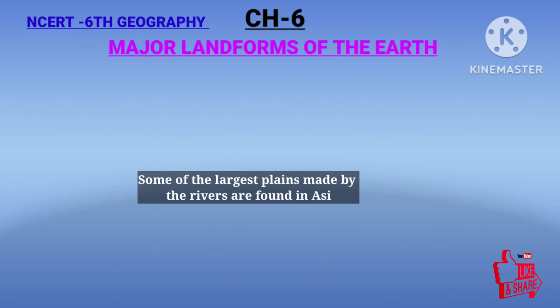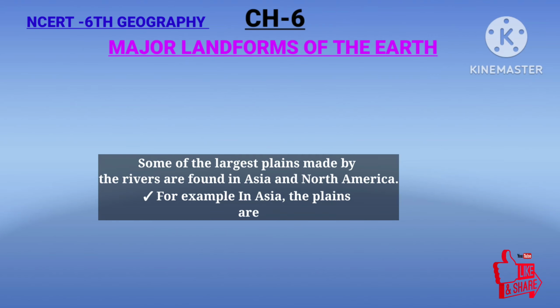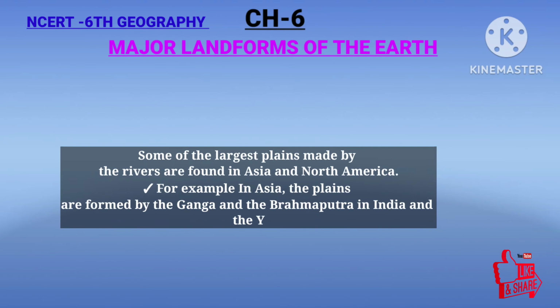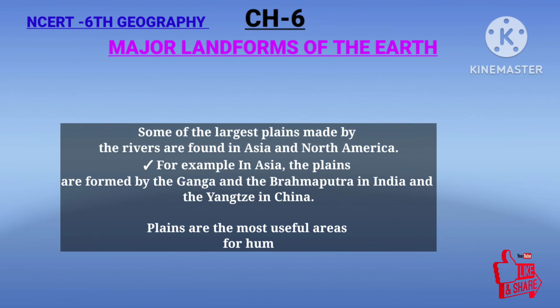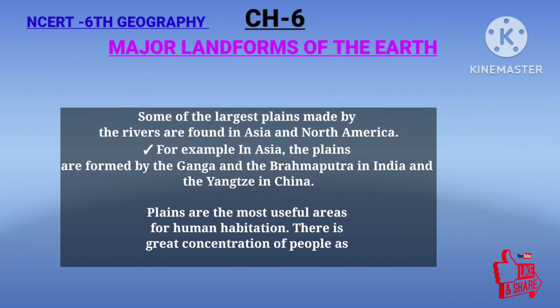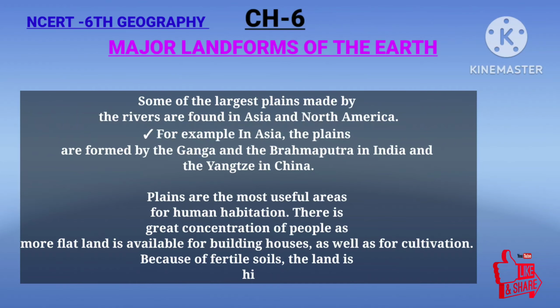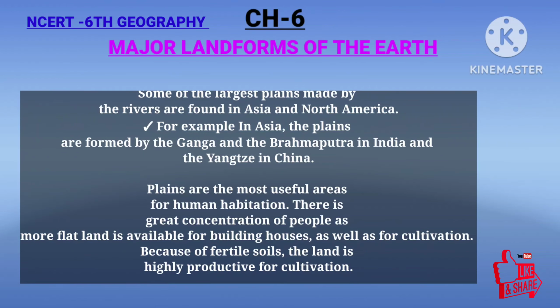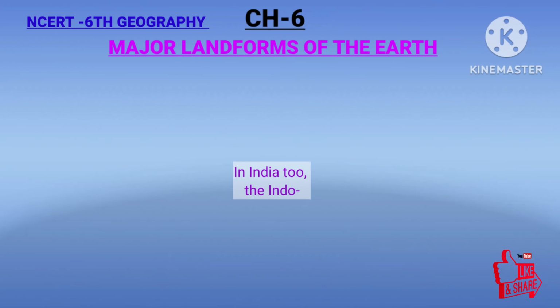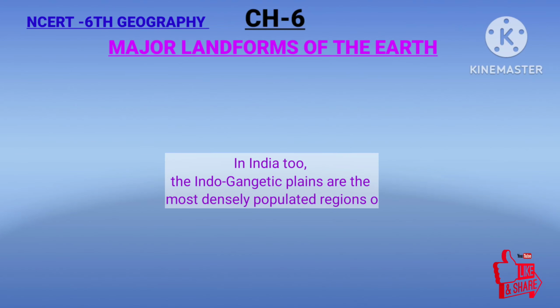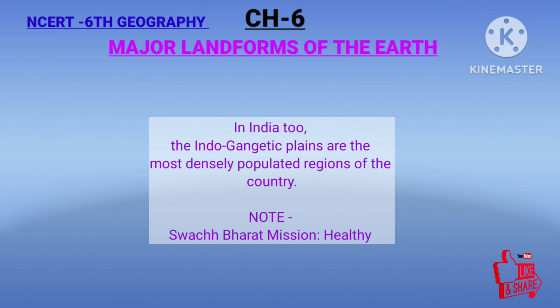Some of the largest plains made by rivers are found in Asia and North America. For example, in Asia, the plains are formed by the Ganga and the Brahmaputra rivers in India and the Yangtze in China. Plains are most useful areas for human habitation. There is a great concentration of people as more flat land is available for building houses as well as for cultivation and also for transportation. Because of fertile soils, the land is highly productive for cultivation. In India too, the Indo-Gangetic plains are the most densely populated region of the country.